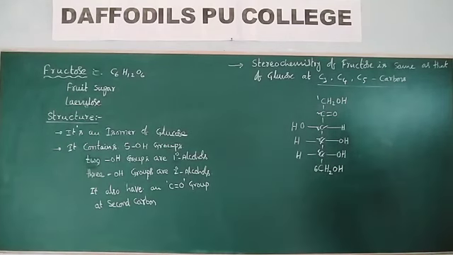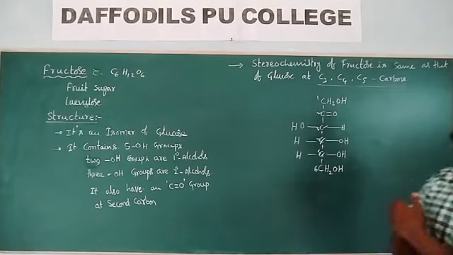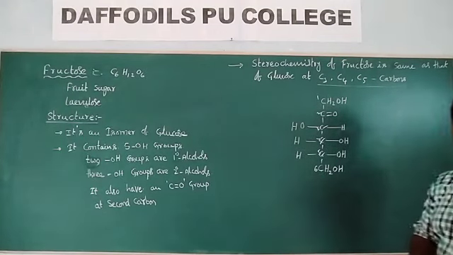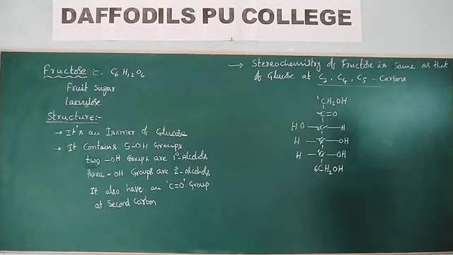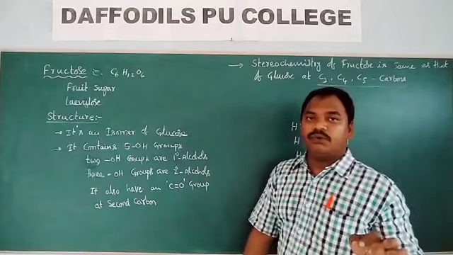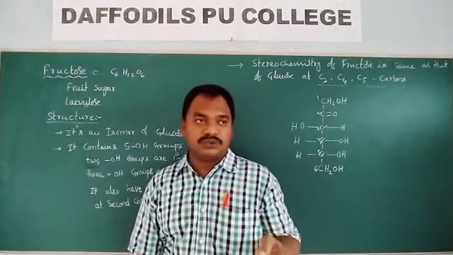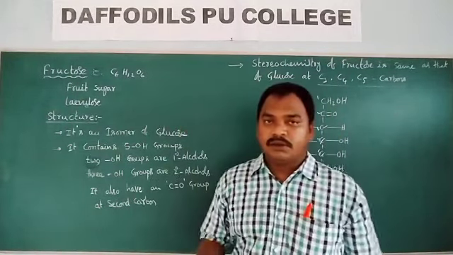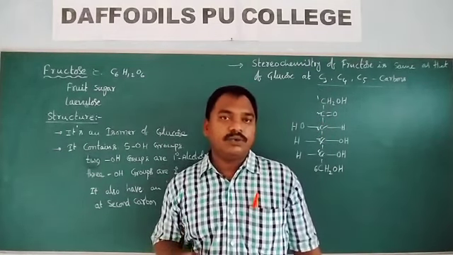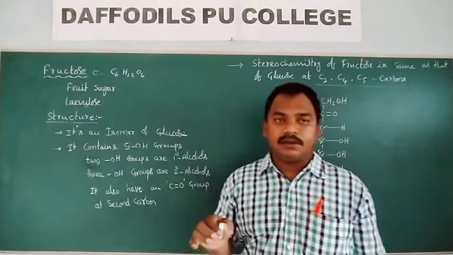Now you have to identify whether fructose behaves as a reducing agent or not. Glucose is a reducing sugar due to the presence of the aldehyde group.